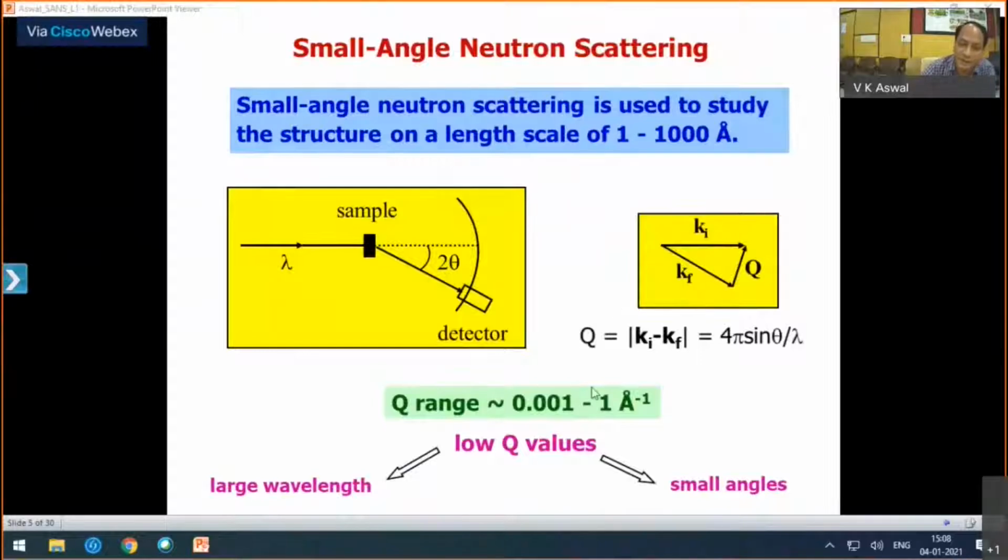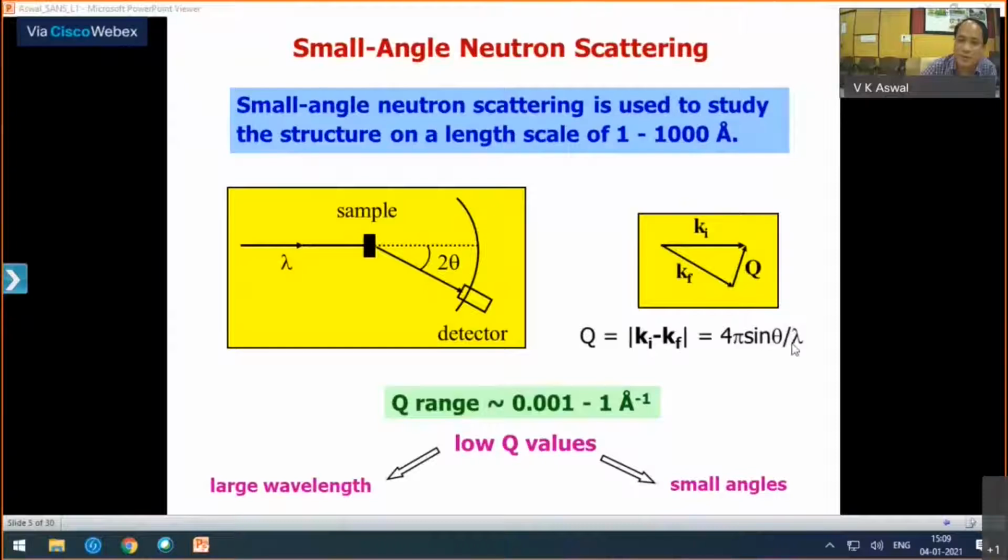And if you want to go to low Q values to look at these larger length scales, how do you see actually? So either you increase the lambda, or go for small angles. So these are two options actually. So if you really want to see larger length scales, for that you need smaller Q values. And how do you get this?